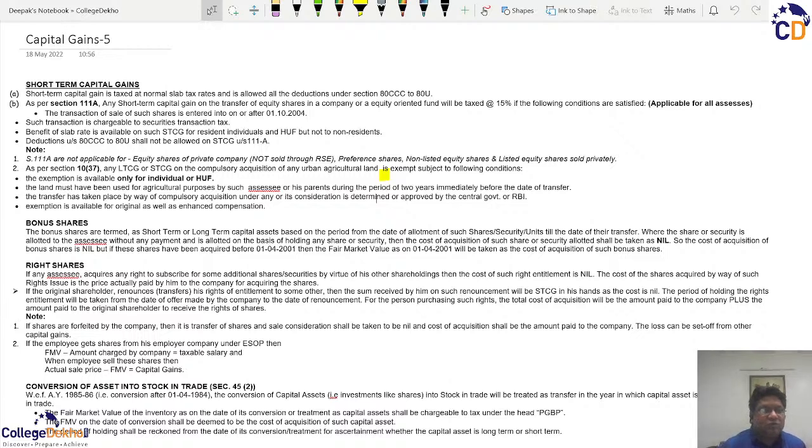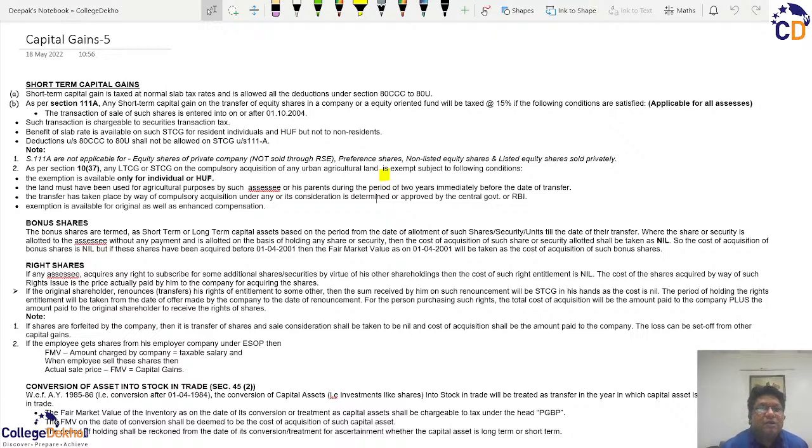So in our earlier four sessions on capital gains, we have understood what capital gains is, what the types of capital gains are, that is long term and short term, which of them is a special income, which of them is a normal income, how it is calculated, and along with that, certain special exemptions such as section 54 and 54EC have already been covered in these free demo sessions.